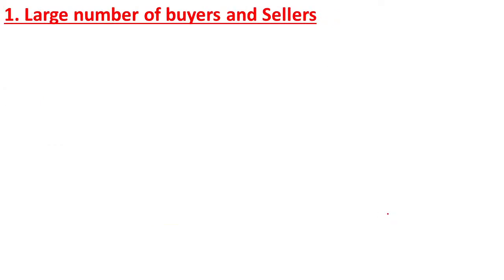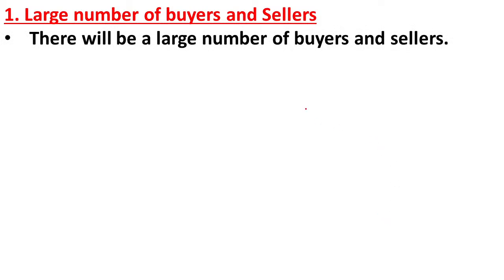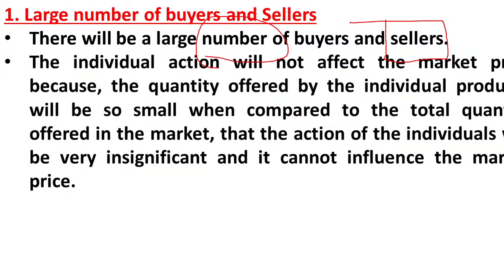So here the first feature is a large number of buyers and sellers. Yes, in perfect competition market, the number of buyers is large and the number of sellers is also large. And here the individual action will not affect the market price. The quantity offered by the individual producer is very small here. Every individual producer is playing a very small role here, so a single producer cannot influence the price here.